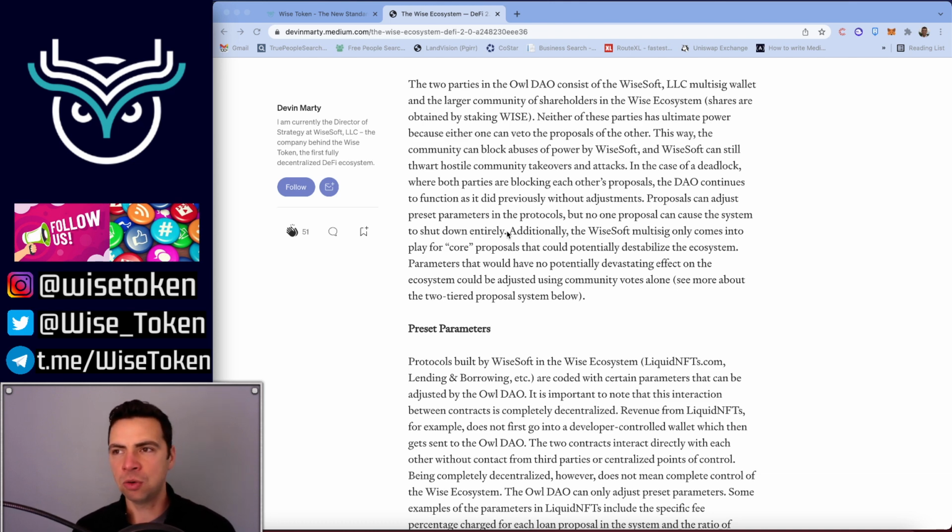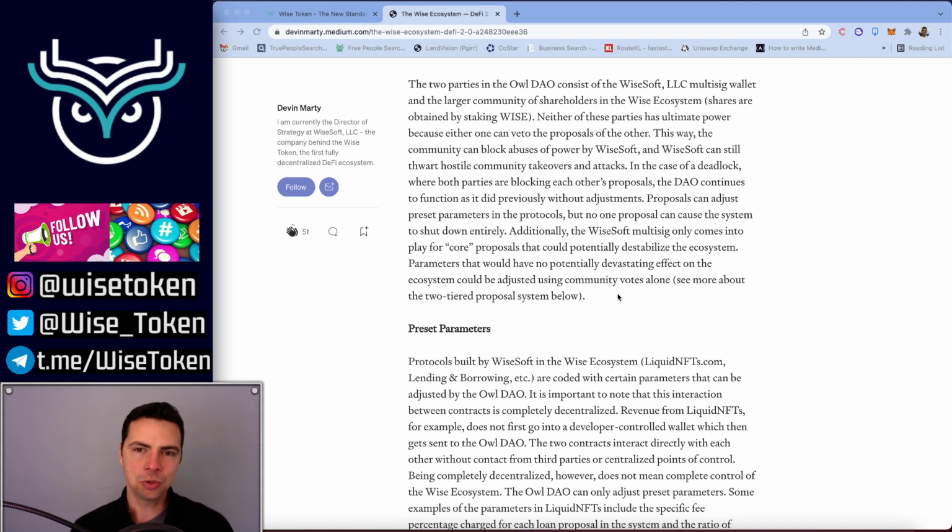That's important. So WISE is always going to work. Even if nobody can come to an agreement on governance votes, WISE is still going to work. Additionally, the Ysoft multisig only comes into play for core proposals that could potentially destabilize the ecosystem. Parameters that would have no potentially devastating effects on the ecosystem could be adjusted using community votes alone.